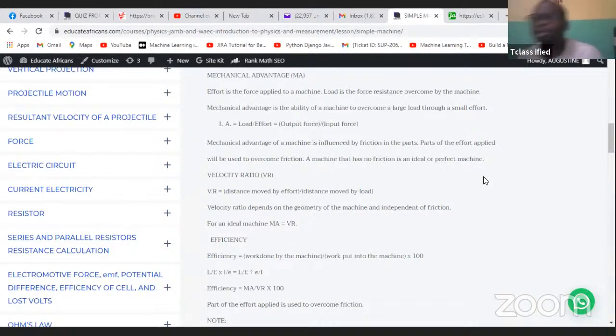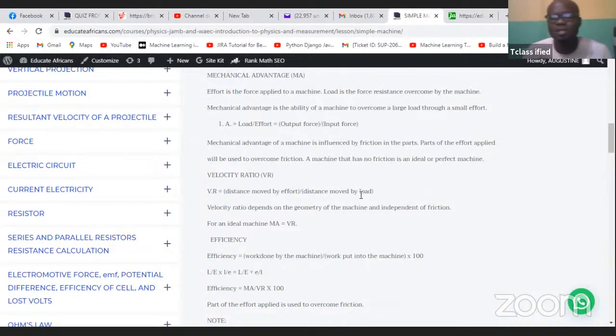So let's look at the second concept under simple machine, velocity ratio. Very, very importantly, what is velocity ratio? Velocity ratio is the distance moved by effort over the distance moved by load. So take note, in mechanical advantage, the load is on top, the effort is down. Whereas in velocity ratio, the effort is on top, the load is down.